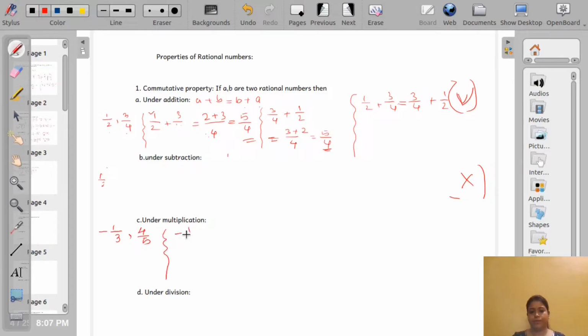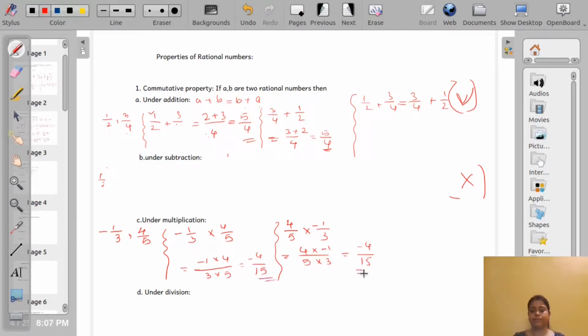So minus 1 by 3 multiplied by 4 by 5. Numerator into numerator and denominator into denominator, so minus 4 by 15. Now B multiplied by A: 4 by 5 multiplied by minus 1 by 3. So 4 multiplied by minus 1, 5 multiplied by 3, so minus 4 by 15.